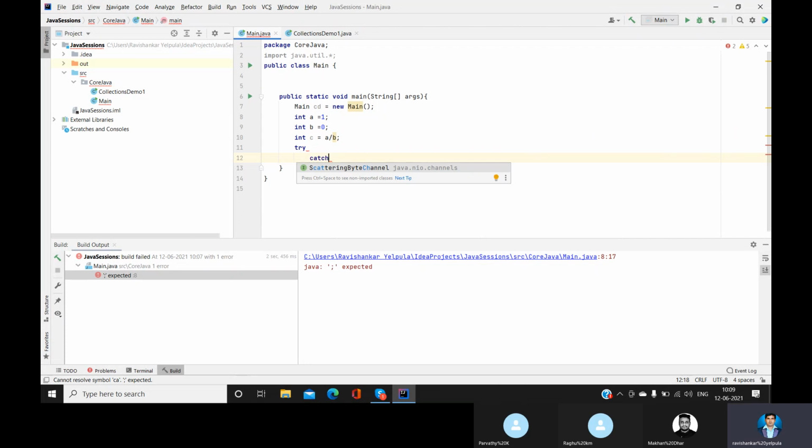By using try and catch, we can handle this exception. So what is try and what is catch? The try block is where you expect there might be an error. You feel that there may be a chance that an error may occur here, so you put it there.